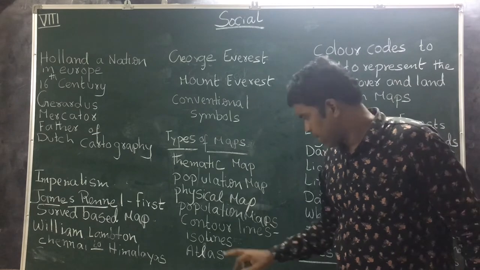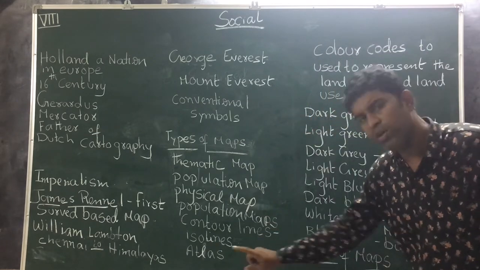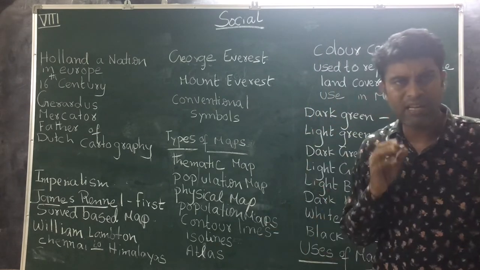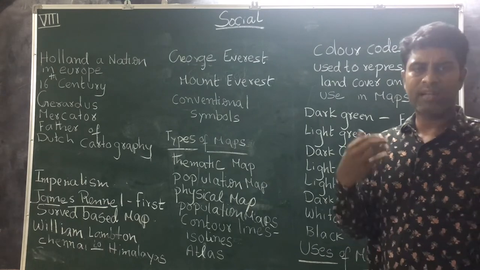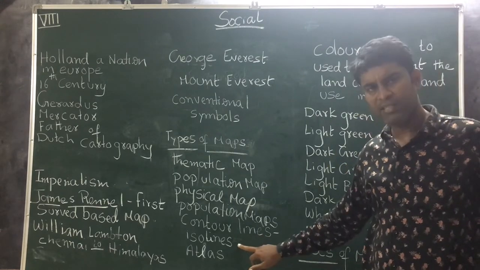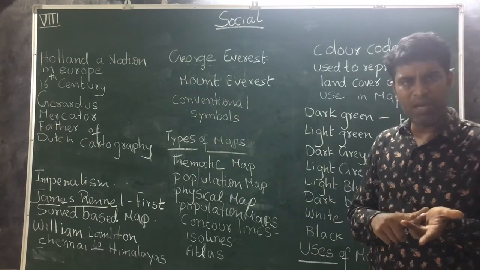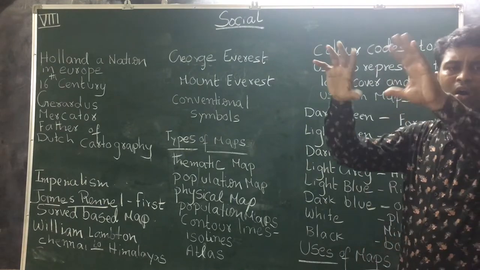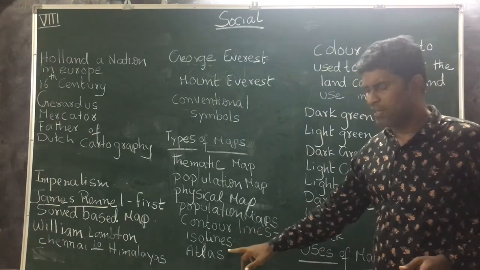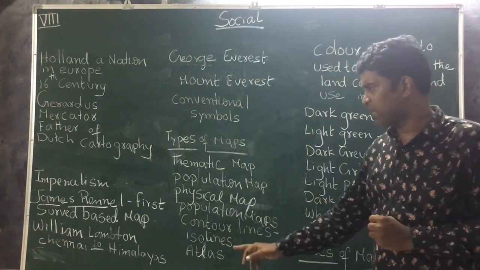Clear? Next, I am going to say about the atlas. What is an atlas? An atlas is a group of maps. In this atlas, they can show the world map and country maps. All maps are represented in an atlas. A group of maps is called an atlas.